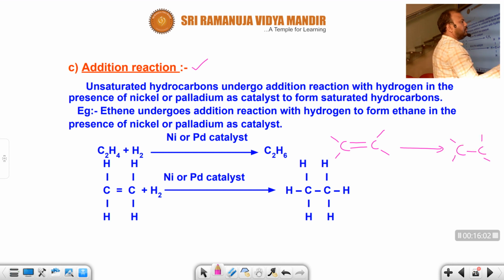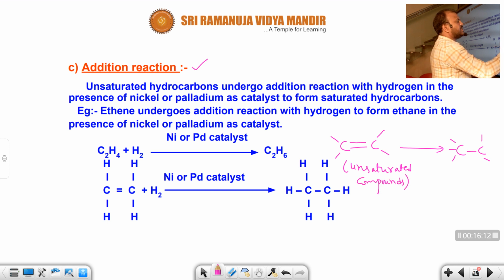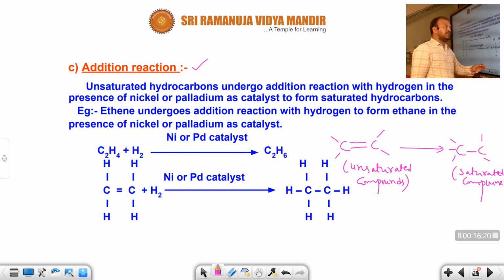Double bond means unsaturated compounds, right? Double bonds, triple bonds are there. Unsaturated compounds change into saturated compounds. That means the double bond is eliminated and converts into single bonds.